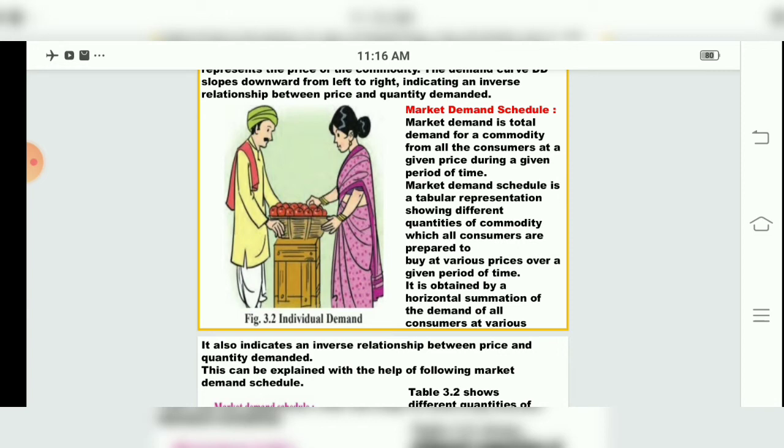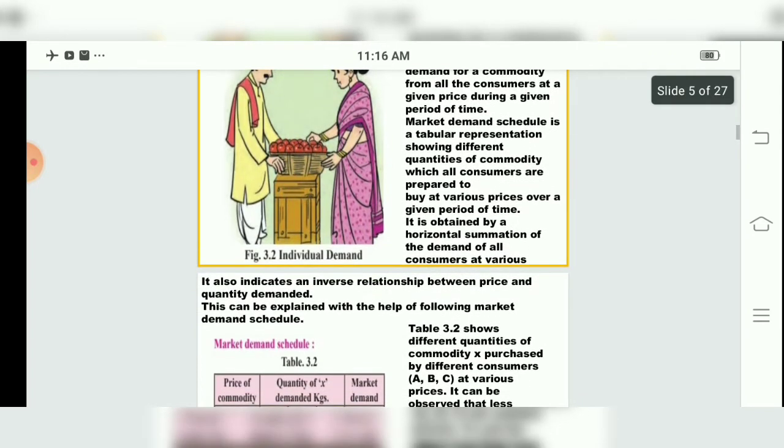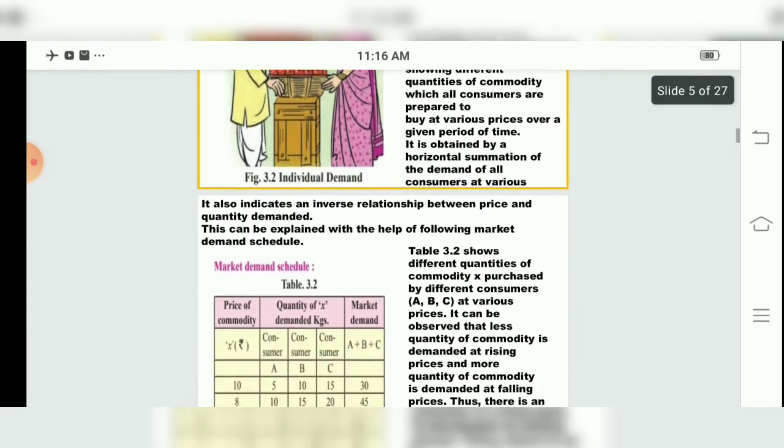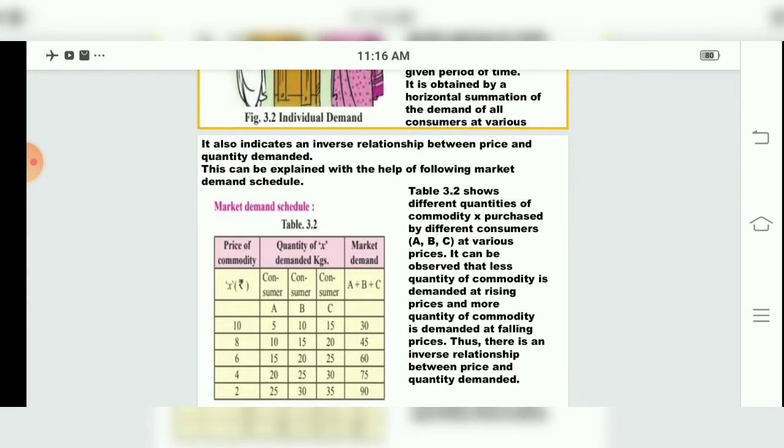So we are studying the market demand schedule, children. It tells us that various consumers buy different quantities of the commodity at various prices, and it is obtained by horizontal summation. We will study this according to the table and the diagram present in the market demand schedule.